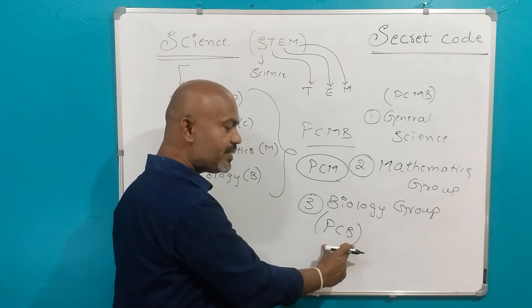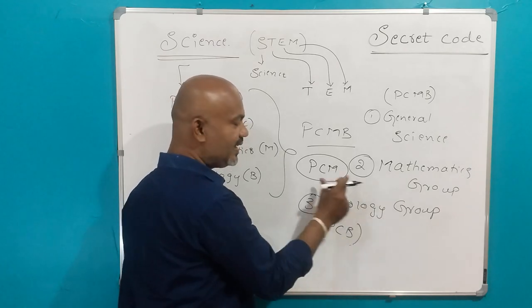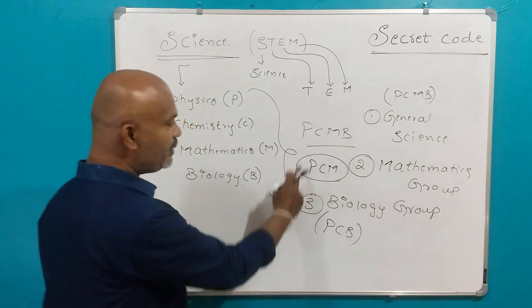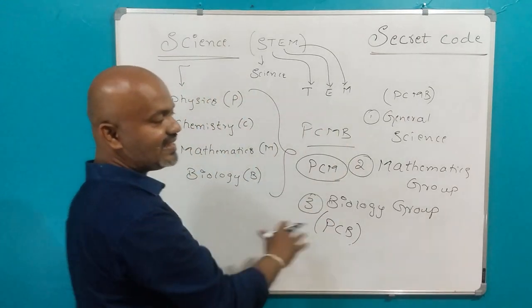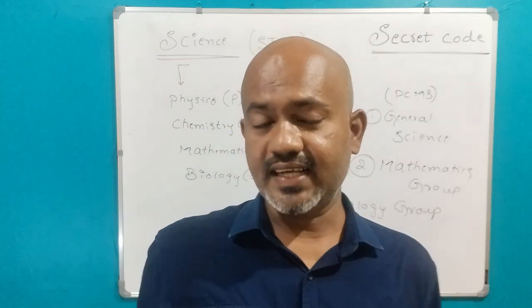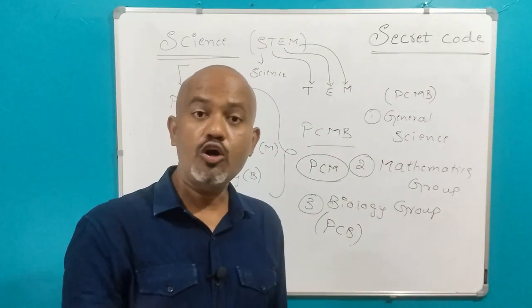Okay, this is the major, what they actually do, and here PCM is the major, what they actually do in the mathematics group. Okay, so PCMB, the science, can be actually categorized broadly in this manner. Clear? Okay, now let us actually go for the commerce stream.